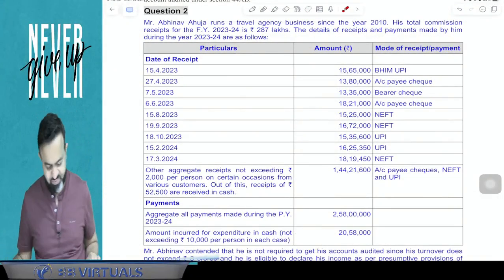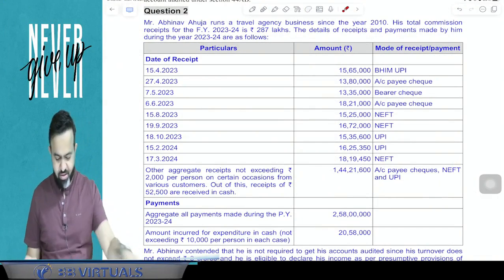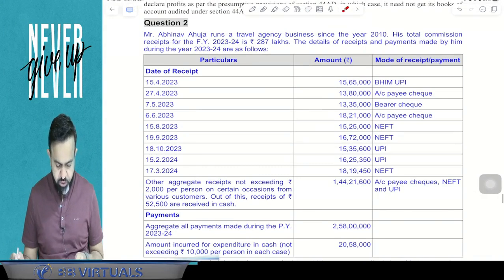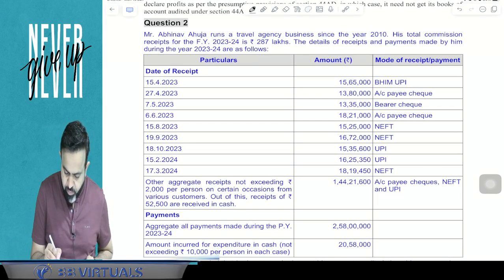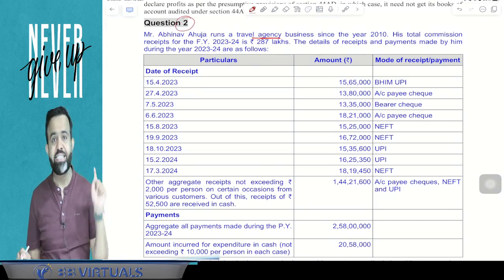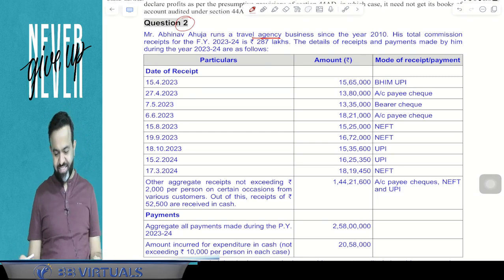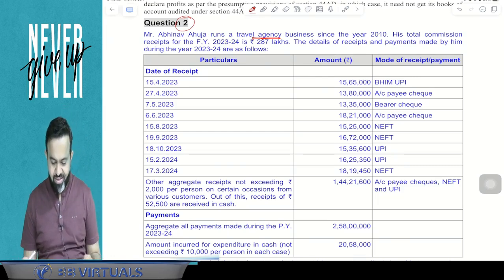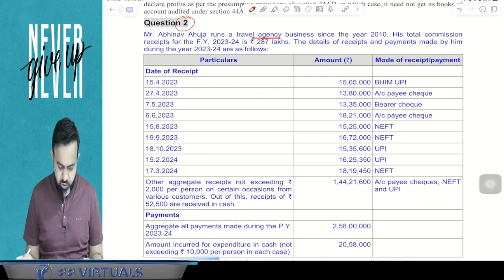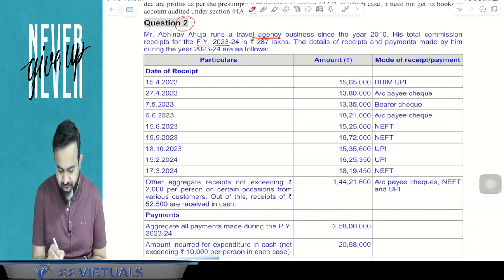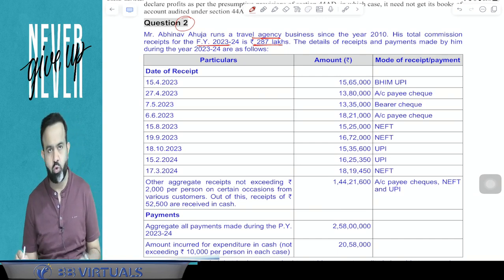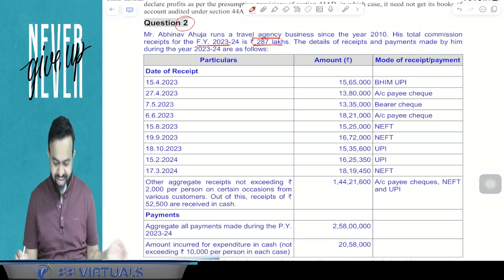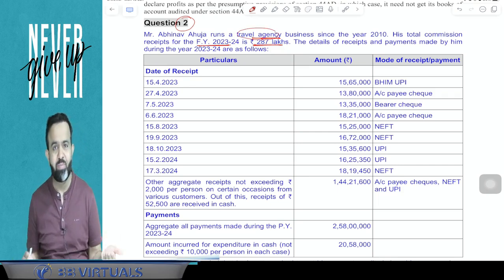Done. Now just check question number 2. What does question number 2 say? Mr. Abhinav Ahuja runs a travel agency business since year 2010. His total commission receipt for the previous year 23-24 is 2.87 crore. He is running the travel agency business and his income is in the nature of commission and brokerage.